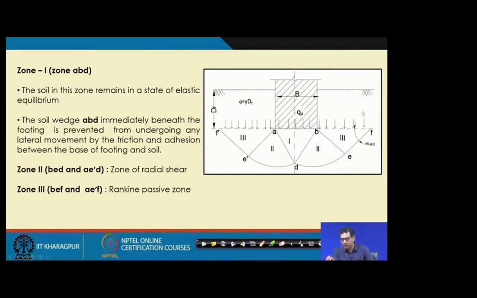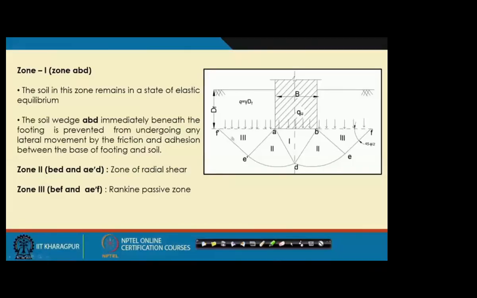The failure surface is not extended within the soil above the base of the footing. So the contribution or the resistance provided by this soil is not incorporated in this theory. That is one assumption, but these things are incorporated indirectly.